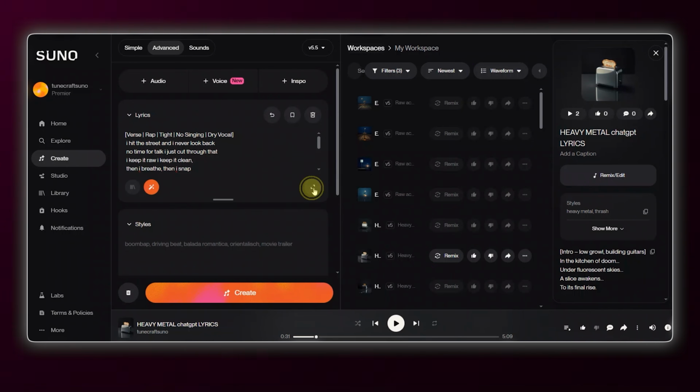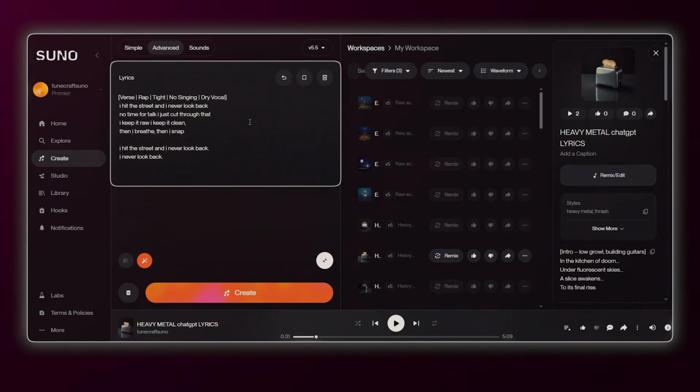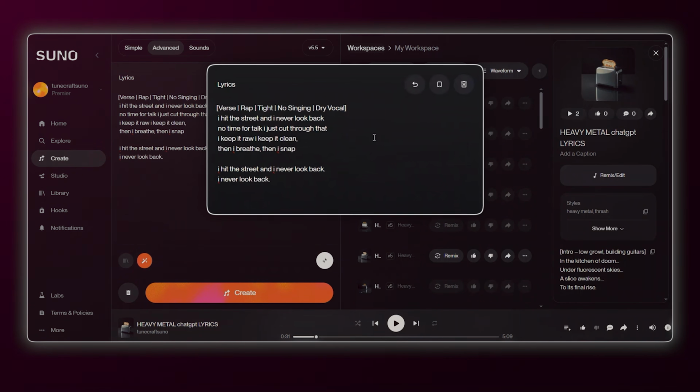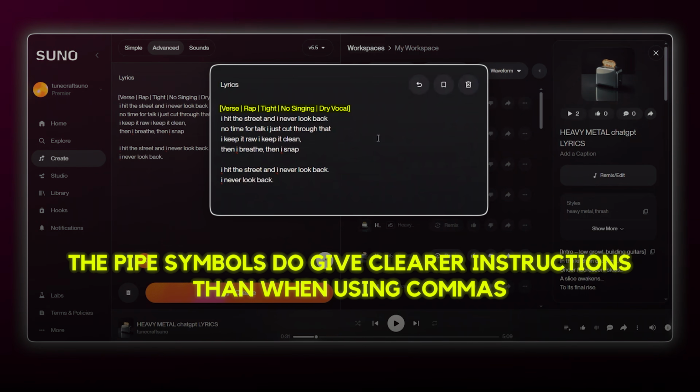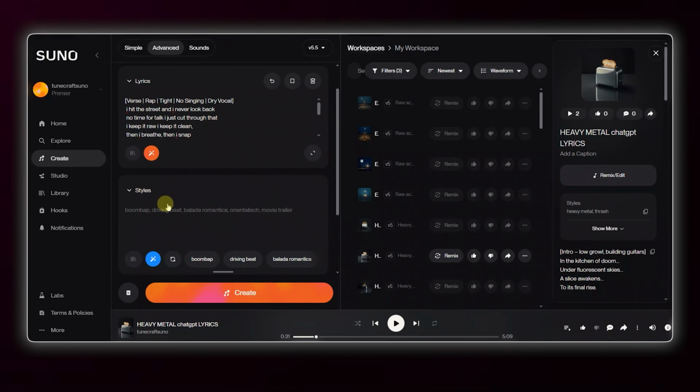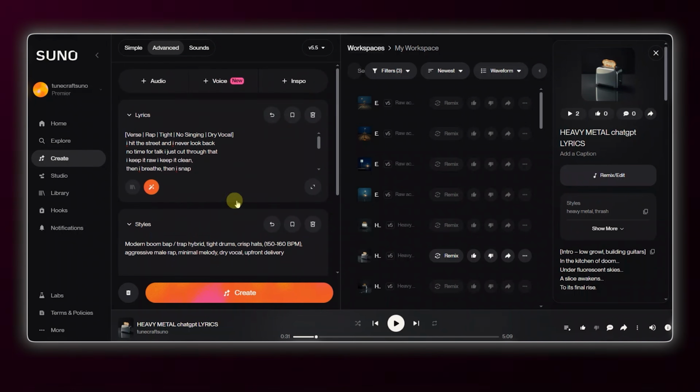So here's how most people would usually type their lyrics. Well, of course, except the tag format. The pipe symbols do give clearer instructions than when using commas. You can check out my Suno tag stacking video for more on that. For this one, I'm going for a modern boom bap. Let's generate this normal version first.